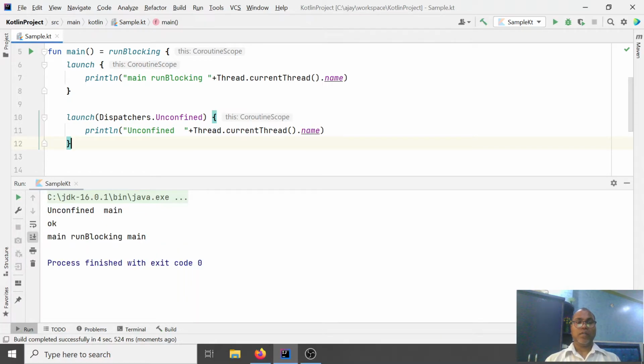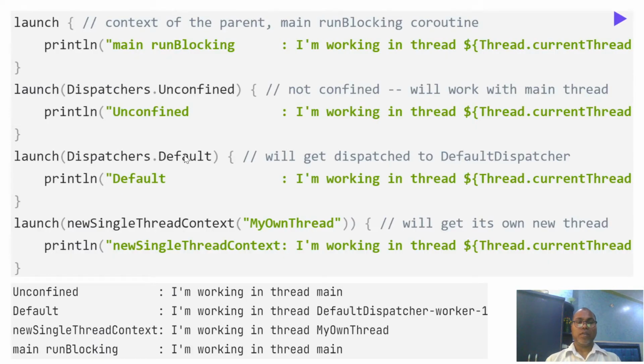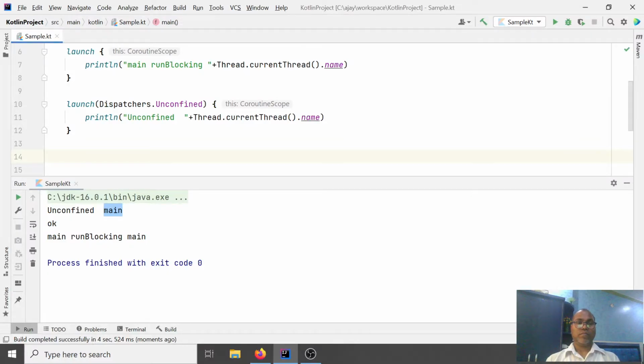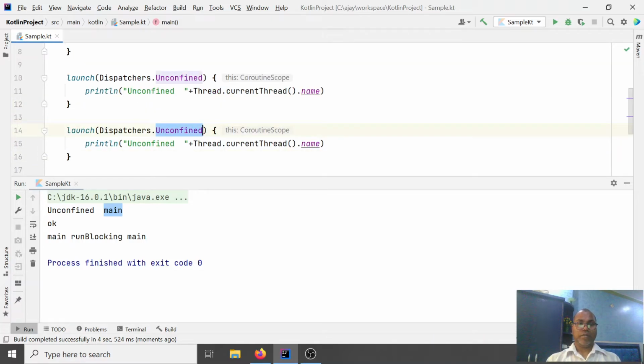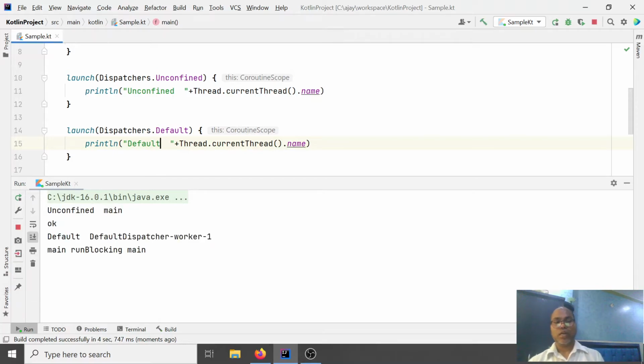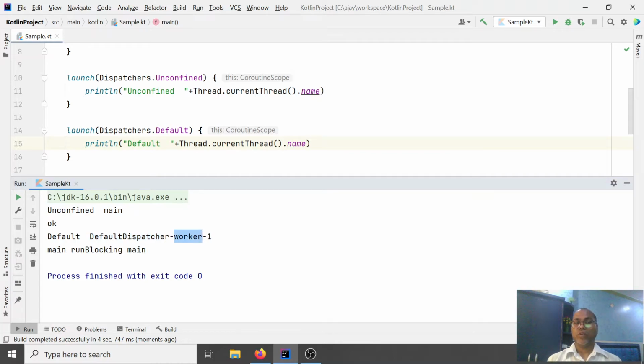Now these are the running unconfined main threads. You have options like default. Here you can say default, and here you can check the default. What is the default? By default it takes a worker pool. So if you're passing a default, that means your coroutines run inside your pool.